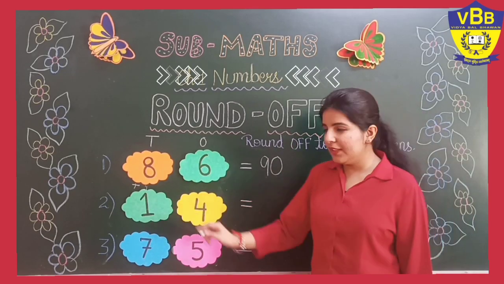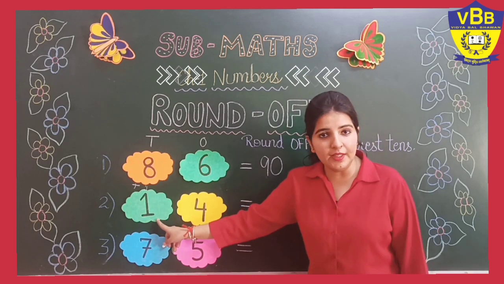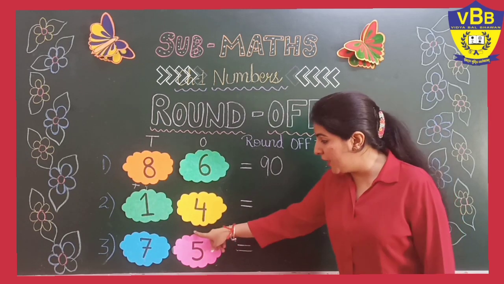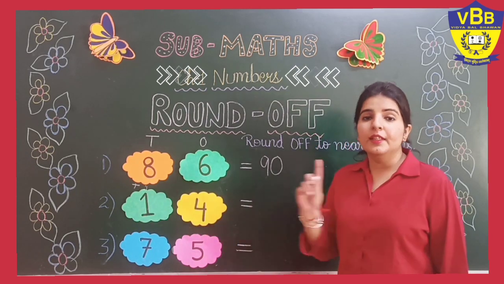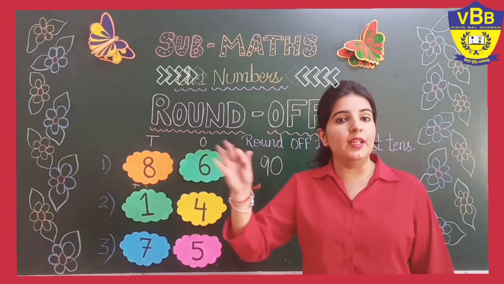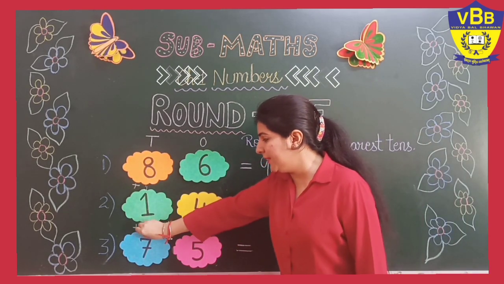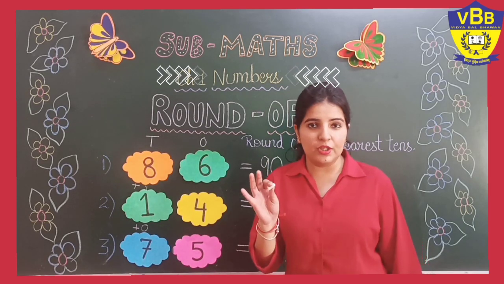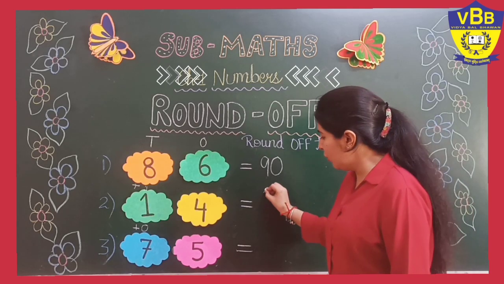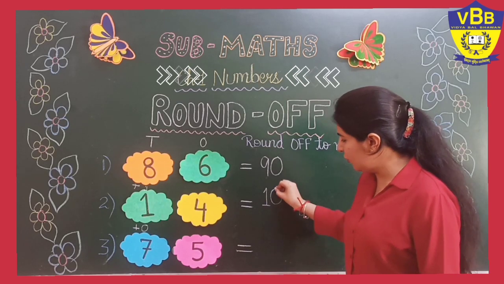Okay. Now the next number is 14, right? The number on the tens place is 1, and the very next number is 4. Now we will check where this number 4 will lie. The 4 lies from 0 to 4, where we have to let the number go. That means here on the tens place there will be no change. The number will remain as it is. So 1 will remain 1 and 4 will change into 0.